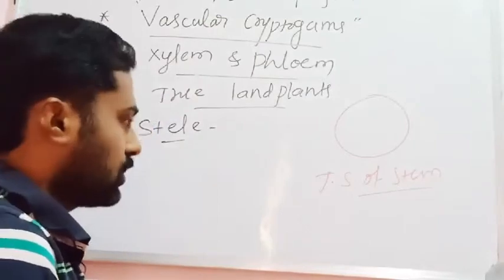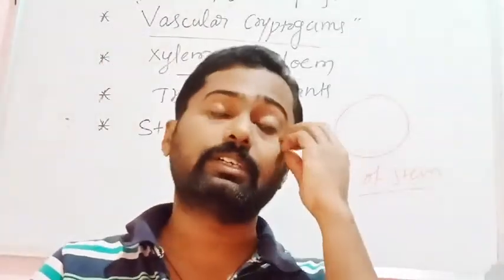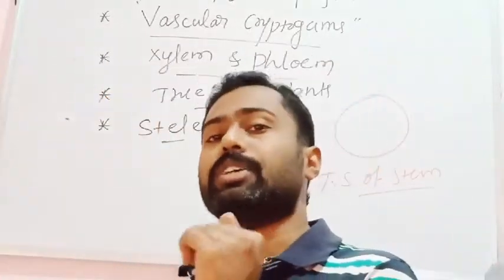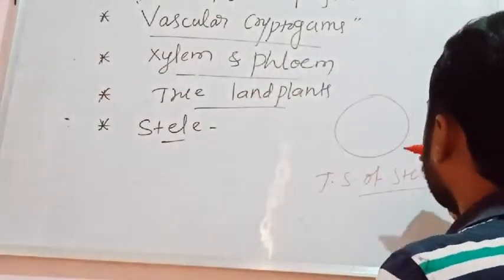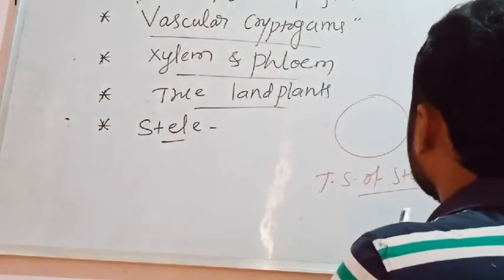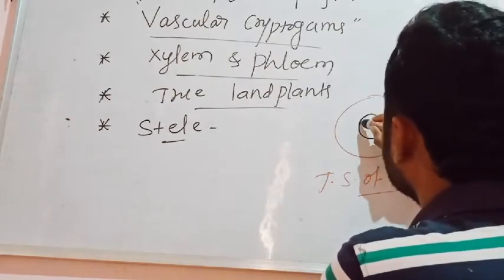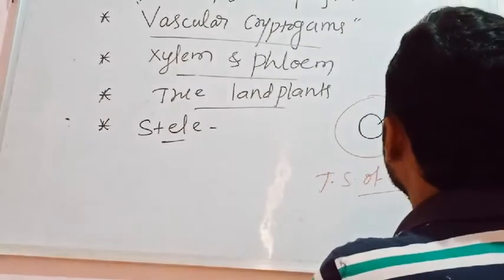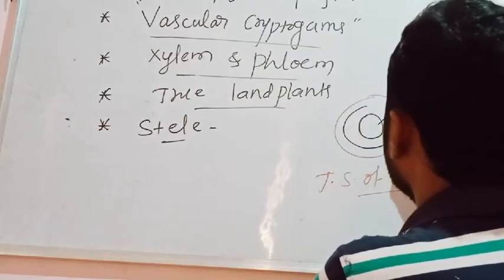In a transverse section, when you observe any slide of the anatomical structures of a stem or root under a compound microscope, you will find a dark central region situated exactly in the center. This central region is what is called a stele, the central portion.